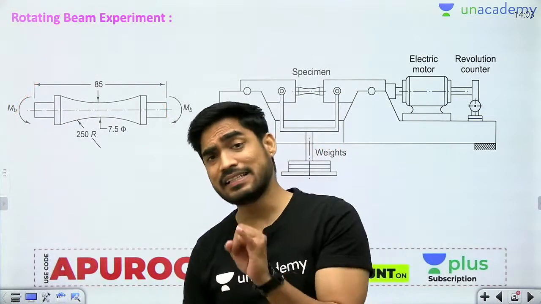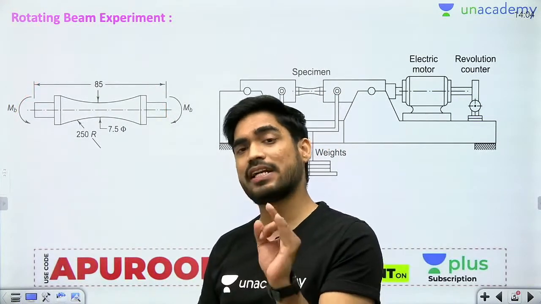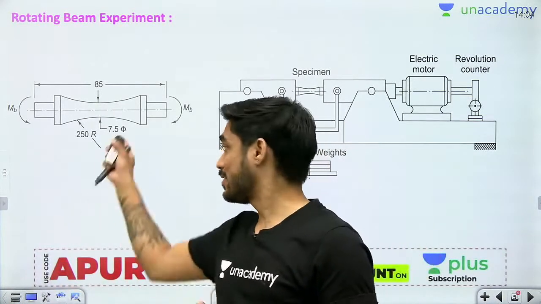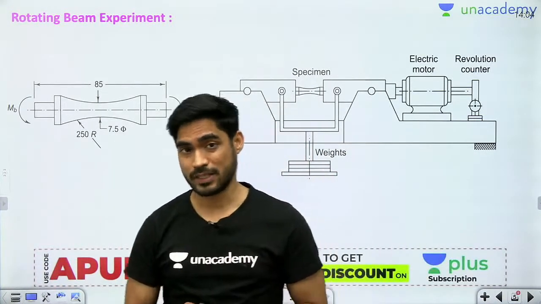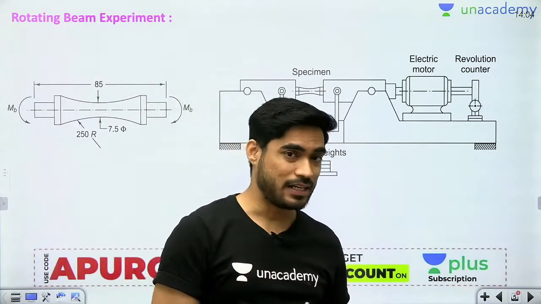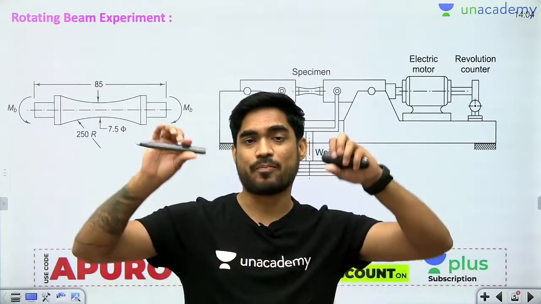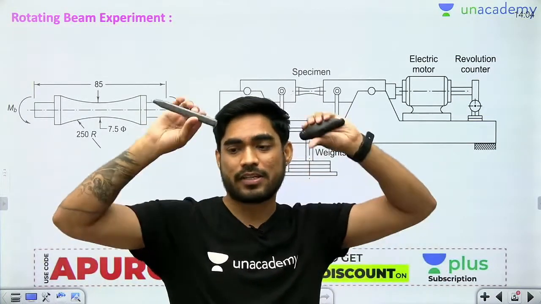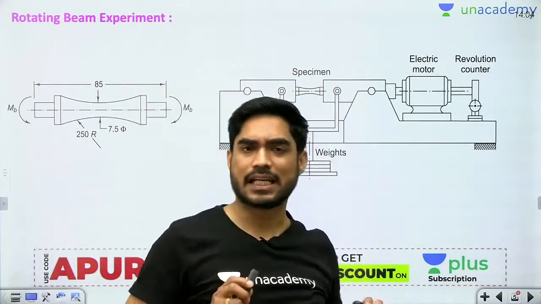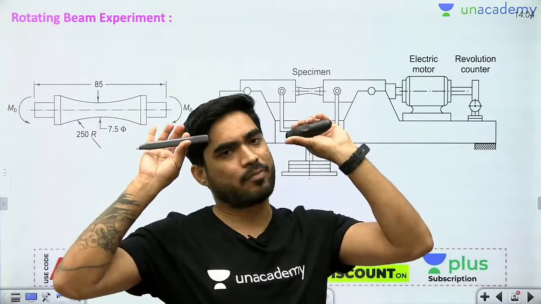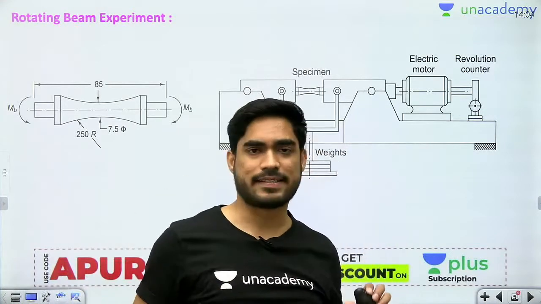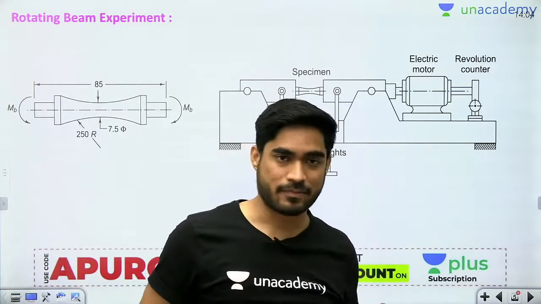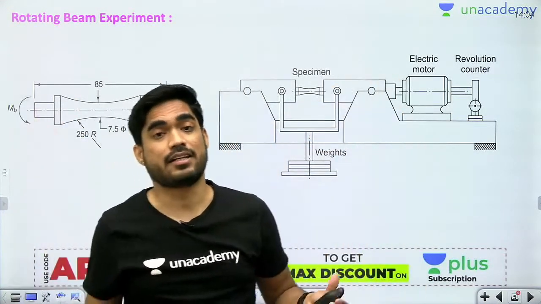So understand, yield strength and ultimate strength only depend upon material. But endurance strength does not only depend upon material. For example, let's say we have two different components of same material. मान लो ये दोनों component एक ही material के बने हैं, so for both, yield strength will be same, ultimate strength will be same, but endurance strength will be different.